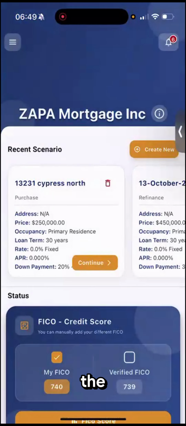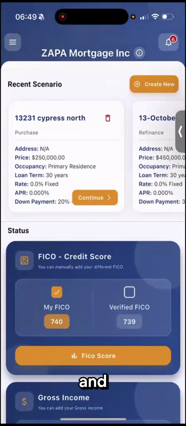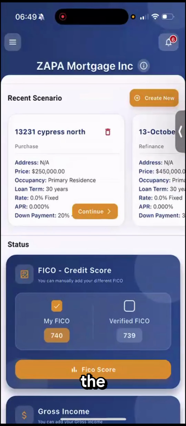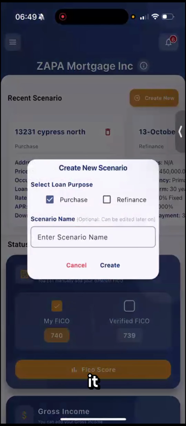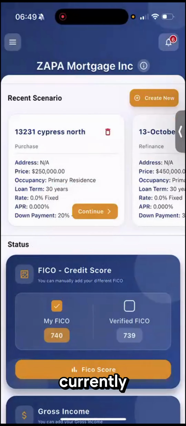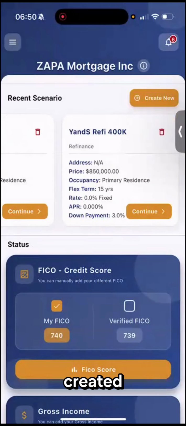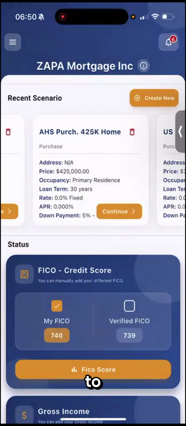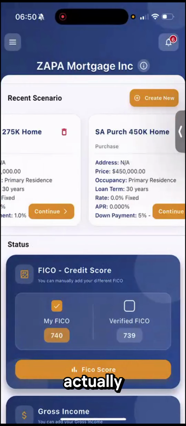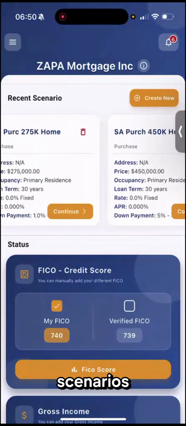This is the home screen. If I click on the home, this is our main screen. And on the main screen, we can click on create new, and it will allow us to create new scenarios. I'm going to cancel it. Currently, there are already some scenarios created. If you see, all these scenarios are created for different people that talk to me, and I was creating these scenarios using this app.